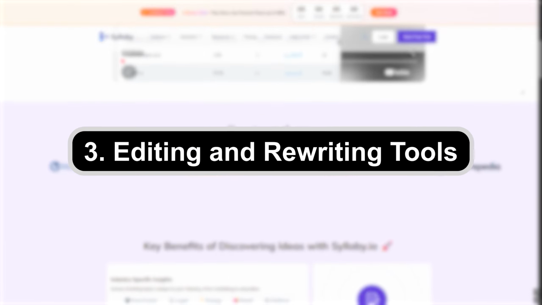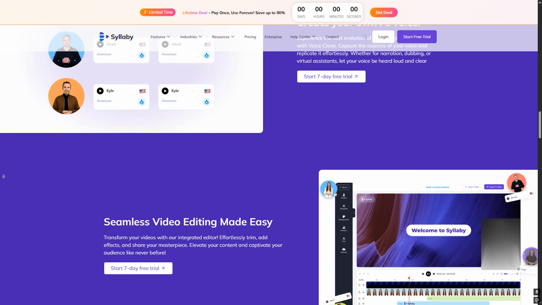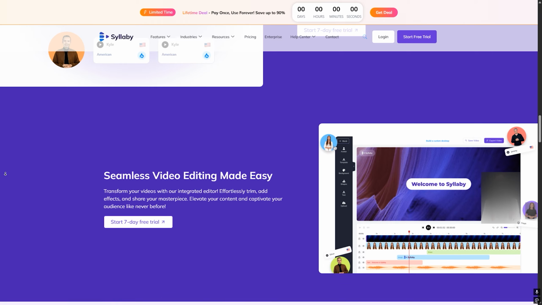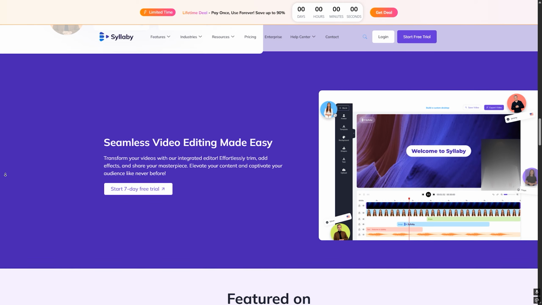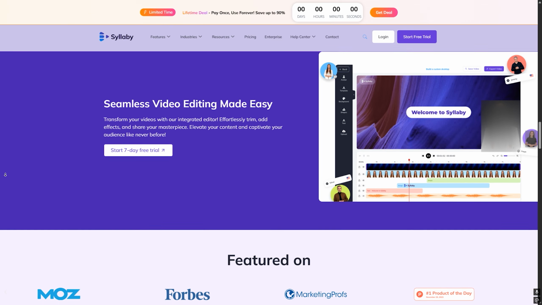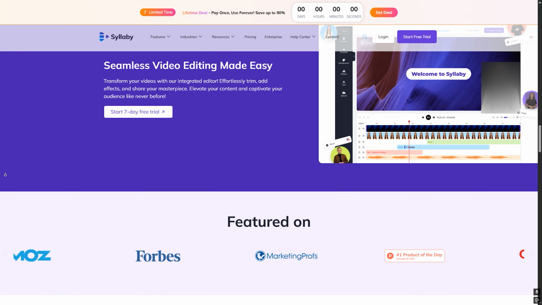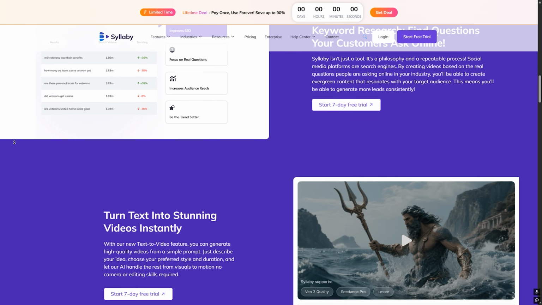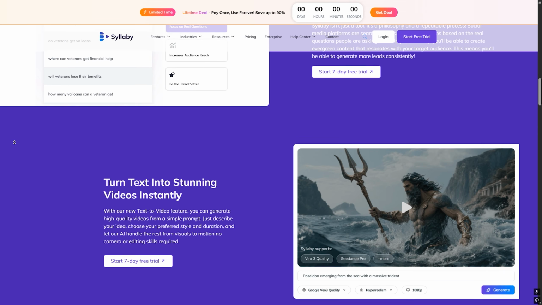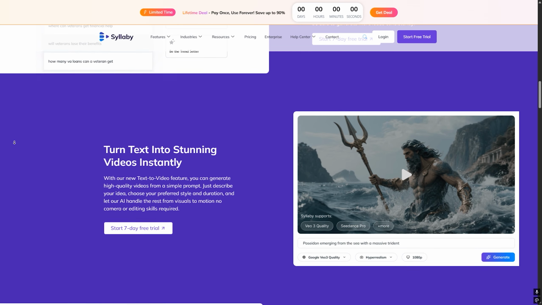Editing and rewriting tools. This is number three. Syllaby often includes tools to rewrite existing text, improve clarity, simplify complex sentences. This is helpful if you already have content but want to polish it. Number four, fast output generation. One of its main selling points is speed. It generates content within seconds, which is useful for users working under tight deadlines.